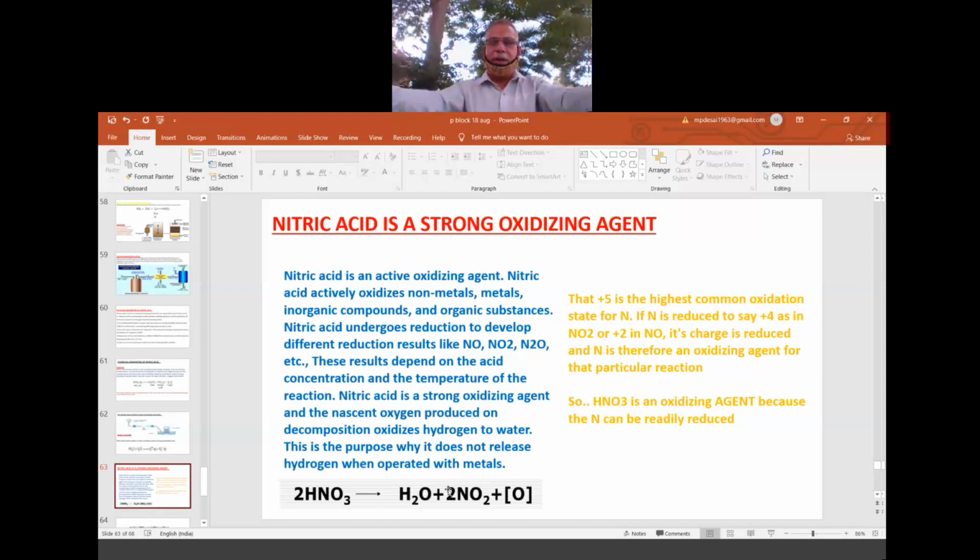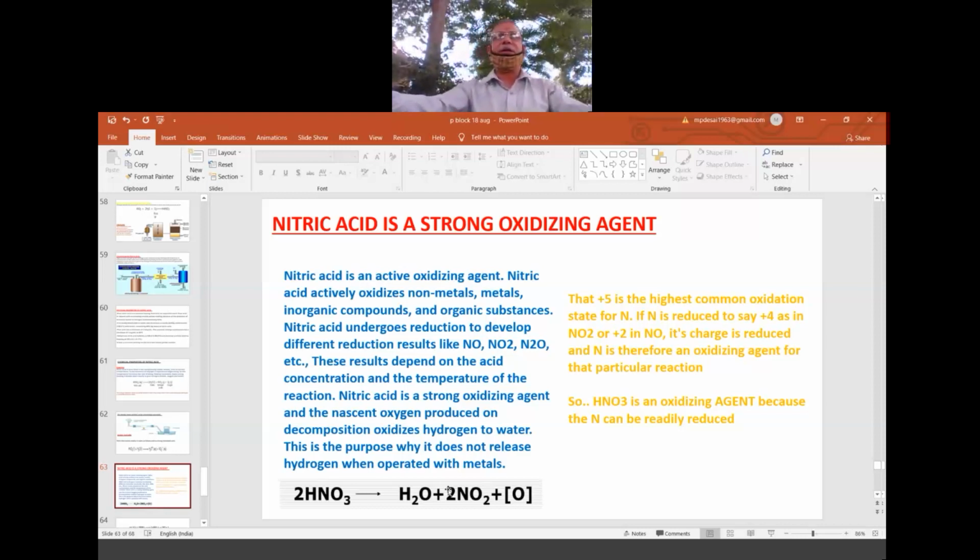So the second is what? HNO3 gives nascent O, free O. That free O is made use of for the oxidation processes. So what is reason number one? It is in the highest OS, it can go for only a decrease but not an increase. Second, on decomposition it gives free O, nascent O, active O, unstable O, which is made use of for the oxidation process. The one who gives O is called what? Oxidizing agent.